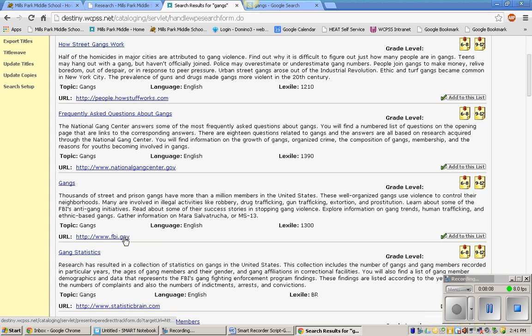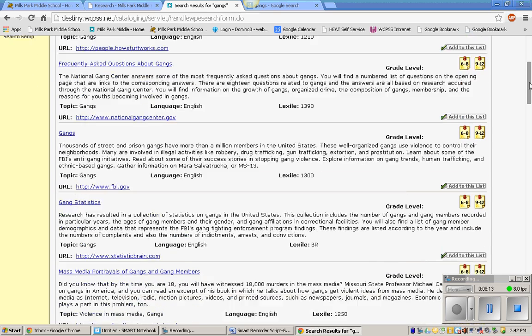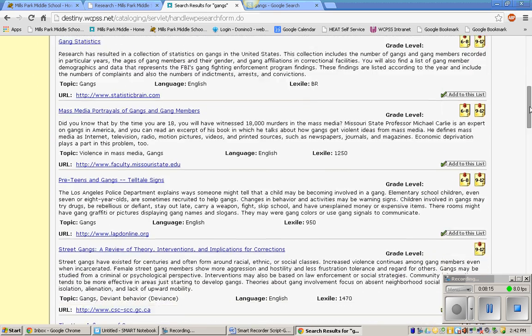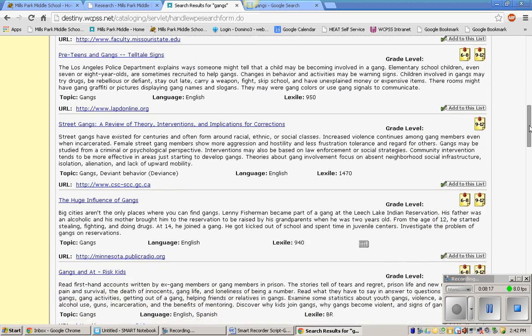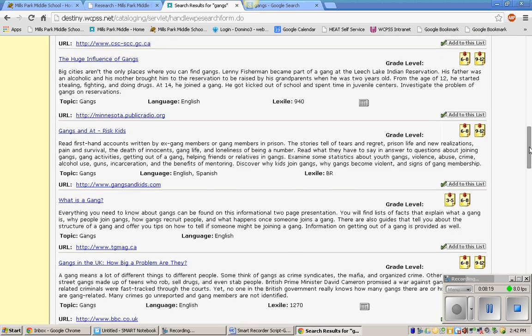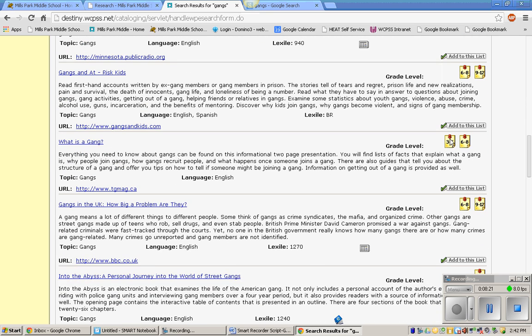The FBI website is here too. There's statistics on gangs. There's a site here that gives you definitions of gangs. What is a gang? You can see on the right it's geared towards a little bit lower reading level, but it might be a great place to begin your research when you don't know a whole lot about your topic.